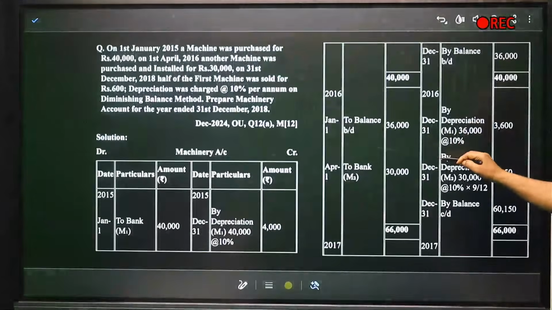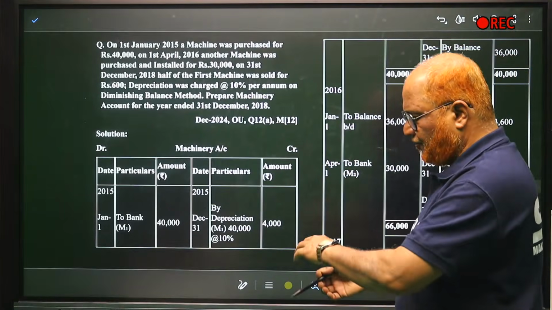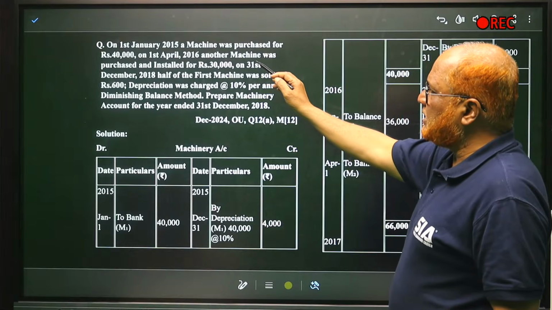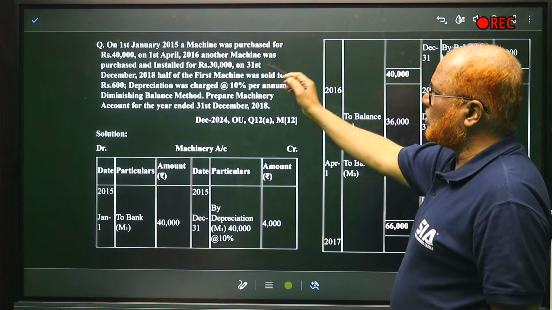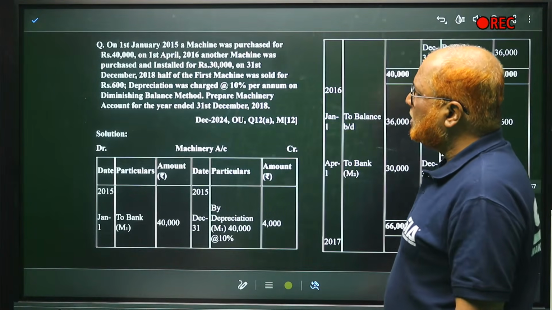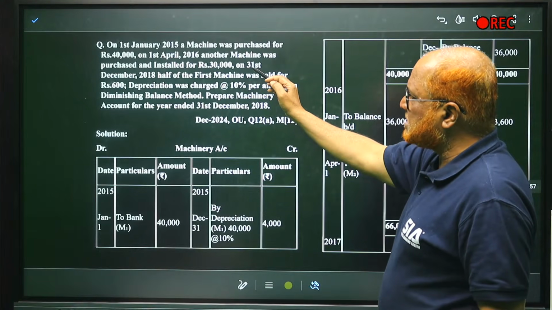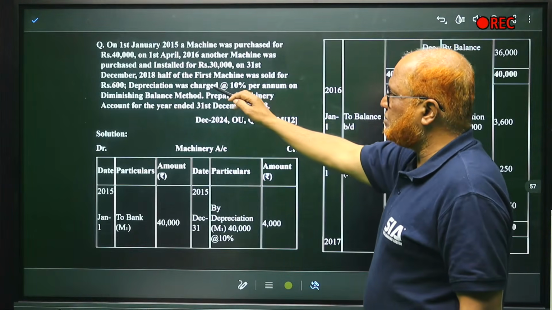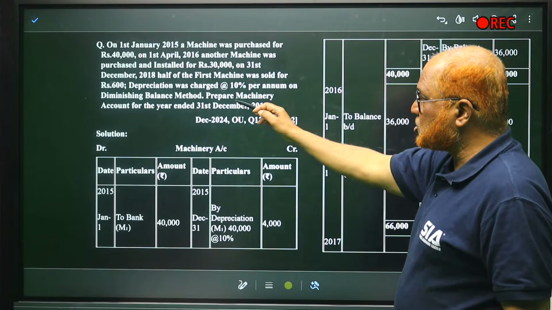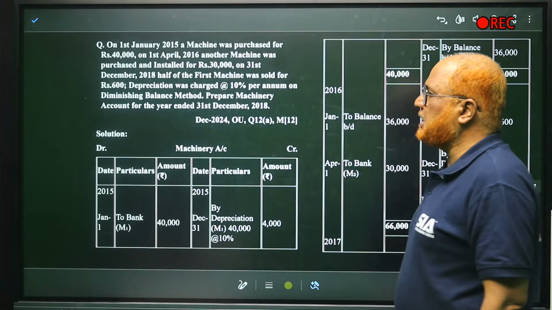One more last problem, we'll do it on depreciation. This is December 2024, 12 marks. On January 1st, 2015, a machine was purchased for 40,000. On 1st April 2016, another machine was purchased for 30,000. On 31st December, half of the first machine was sold for 600. Depreciation was charged 10% per annum on diminishing balance method. Prepare machinery account for the year ended 31st December 2018.